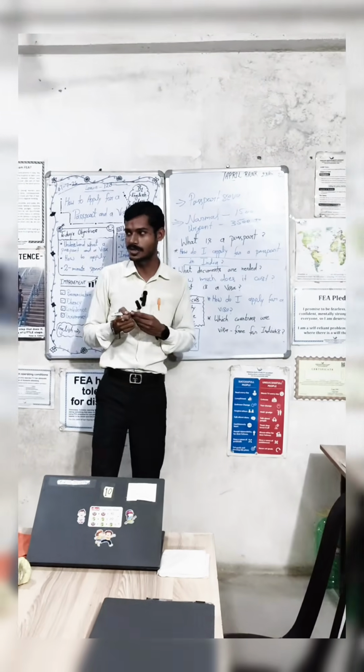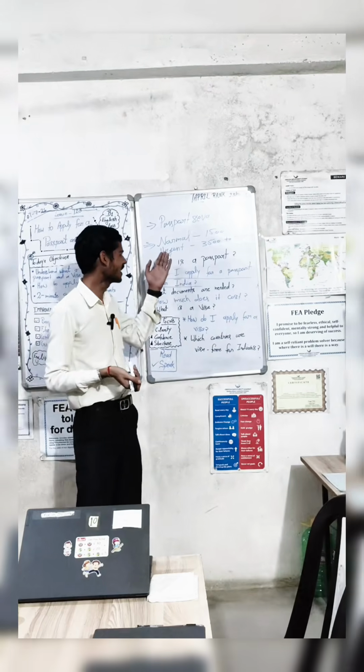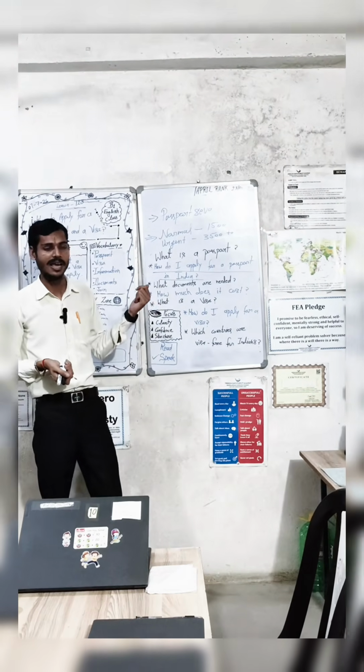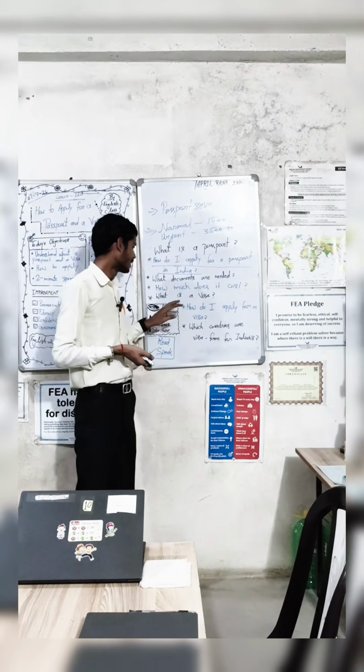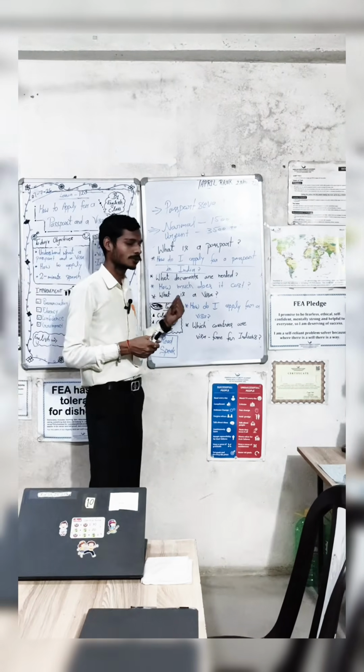It can change sometimes as per the rules, so we need to check the recent fee. We move ahead to some more questions related to the visa.